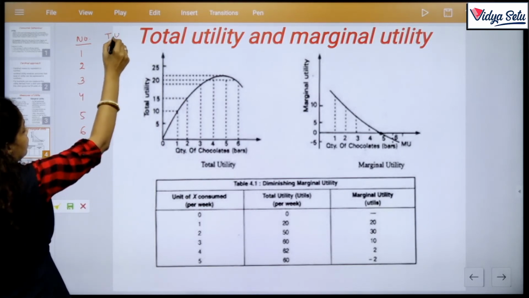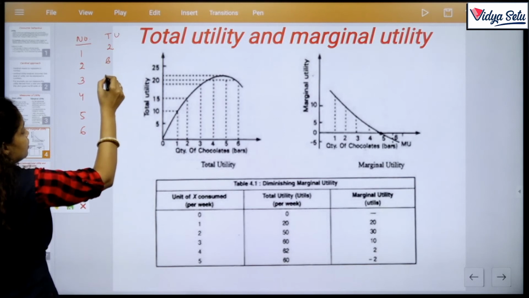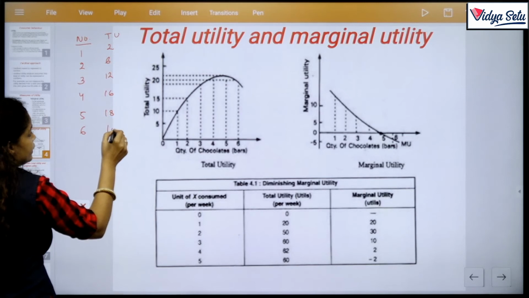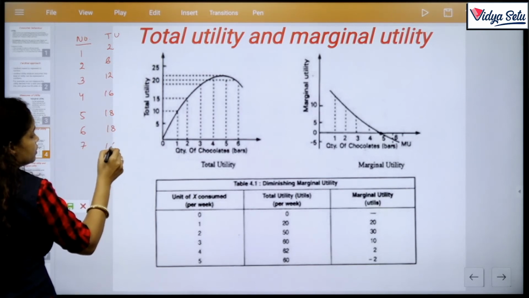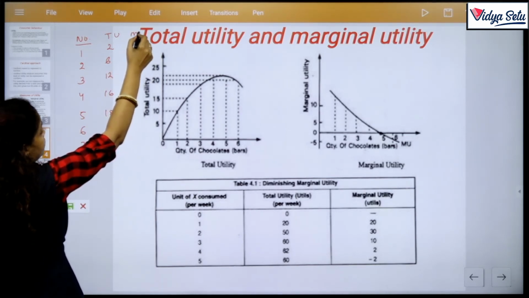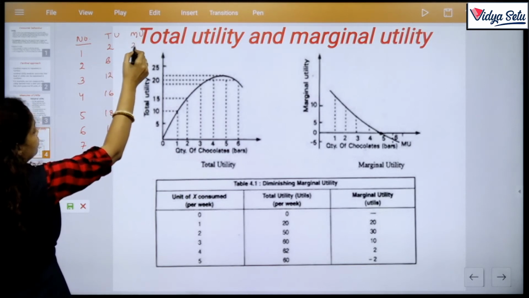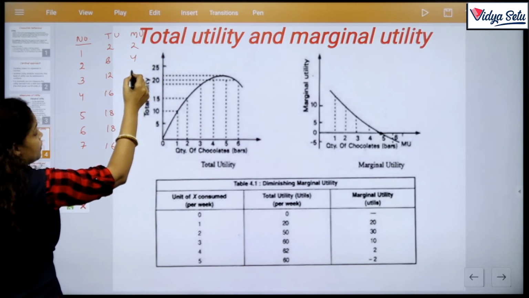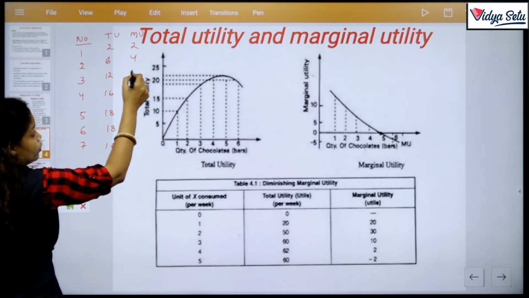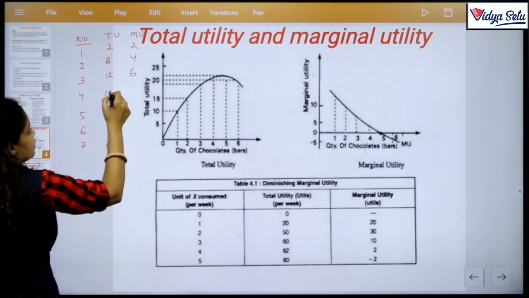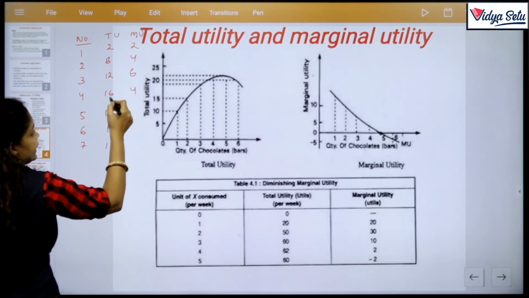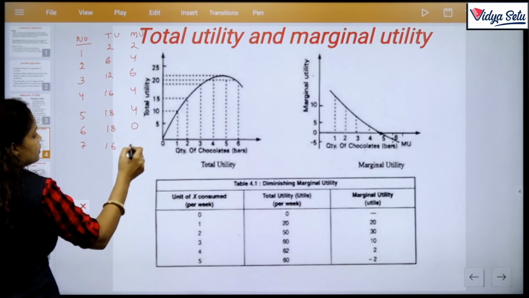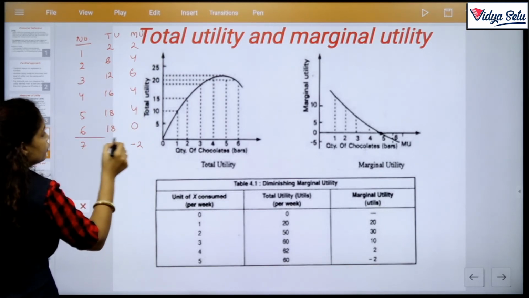TU is 2, 6, 12, 16, 18, 18 and on the 7th, 16. MU is 2, 6 minus 2 is 4, 12 minus 6 is 6, 16 minus 12 is 4, 18 minus 16 is 2, 18 minus 18 is 0, then 16 minus 18 is minus 2, at the point of full satiety.